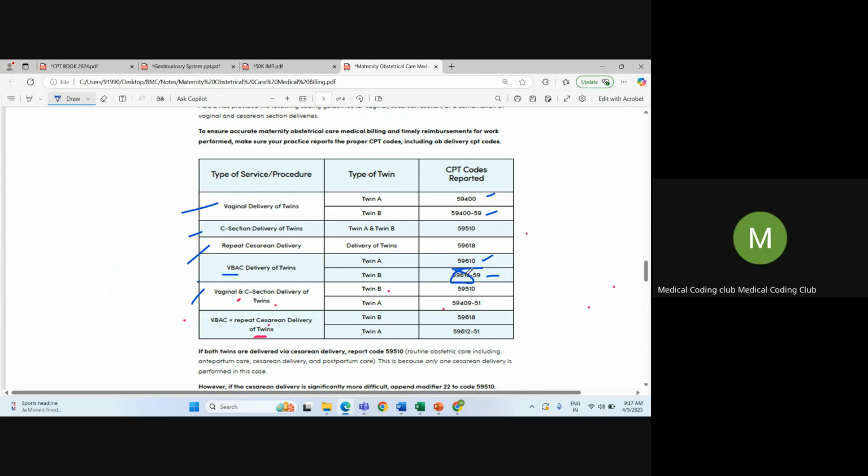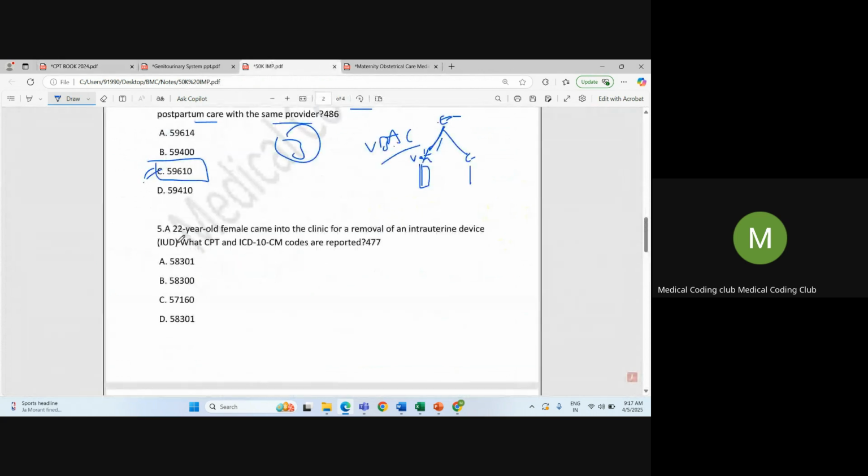So here we are coding extra for delivery because the physician has spent some time for delivering one more baby. Okay, so that we will only code for delivery. So you can just see here there are all the coding guidelines. So I'll make a separate video on maternity care, and I'll explain everything. So coming back to our important question.